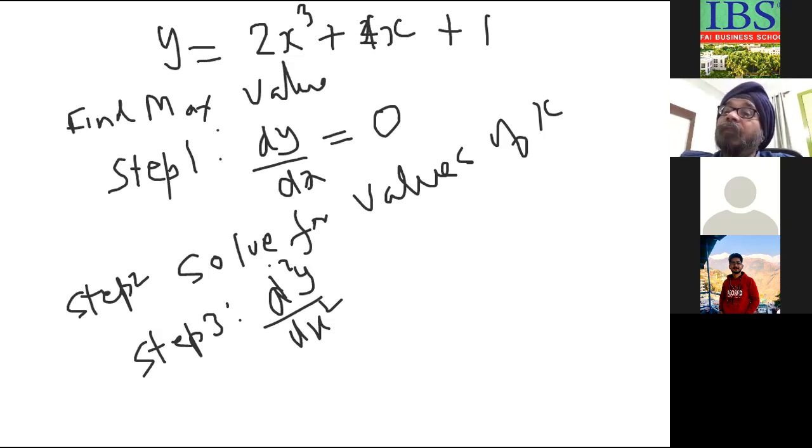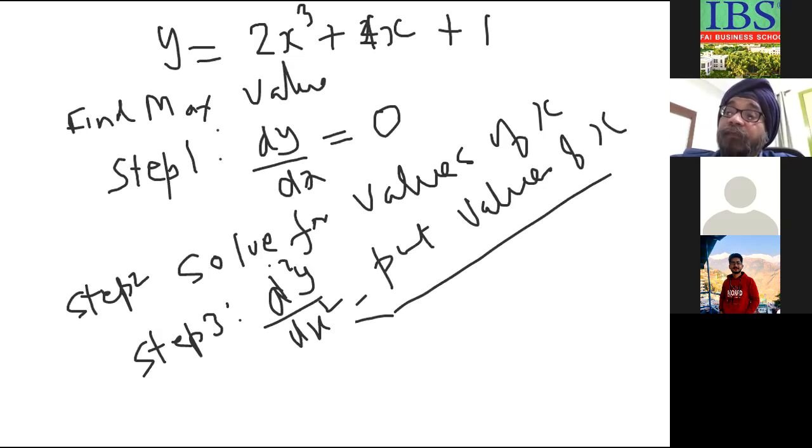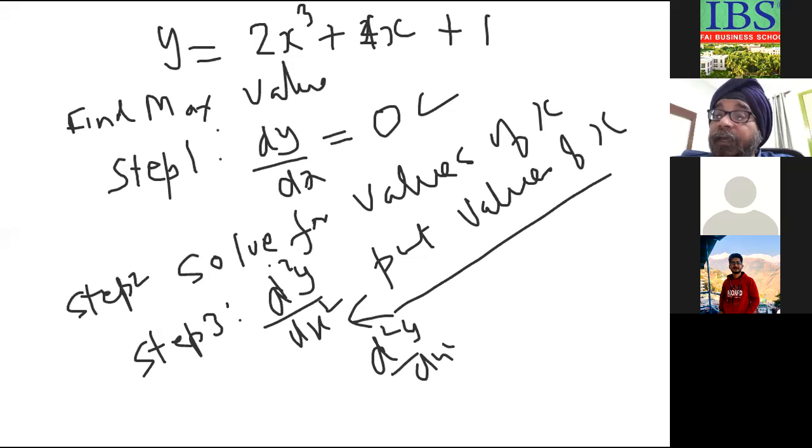Then put the values of x into d2y by dx square, because there are multiple values of x which you have got. The value of x for which d2y by dx square is less than 0, or negative, is the maximum; at that value of x the function has its maximum value.